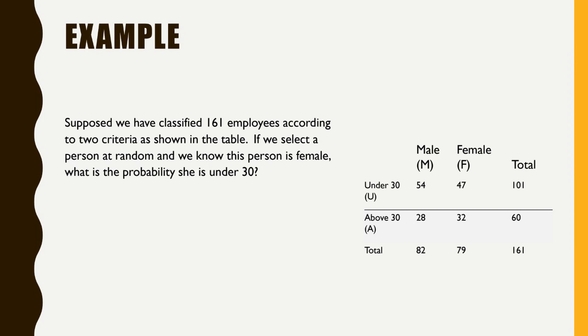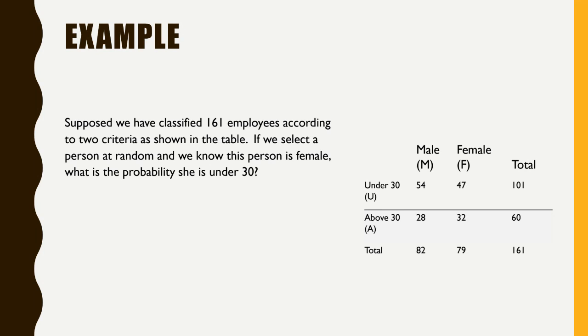There are 82 males, with 54 of them being under 30 and 28 of them above 30. And there are 79 females. Of those, 47 are younger than 30 years and 32 are older than 30 years. So the total number of employees under 30 is 101, and above 30 years is 60. The total number of employees is 161.